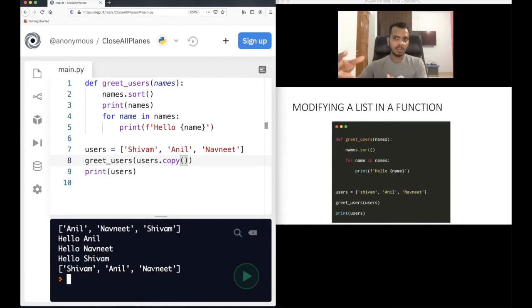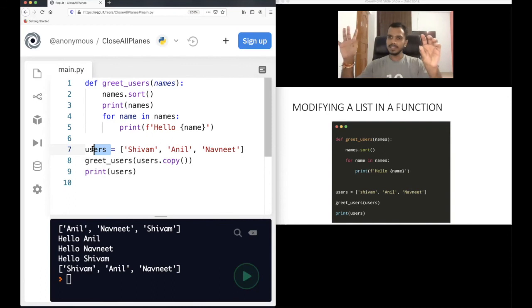So when you are passing a copy, the content is the same, but you're just passing a different copy. So you have two copies now, okay? When you are not passing the copy, what was happening is you have this one list stored somewhere in the memory. This same list was getting passed, and the function was also making the change to the same list. Now, when you are passing a copy, what happens? You have two lists, okay? One is the users, and names is different here. Both are different copies. Let's say this one is the users list.